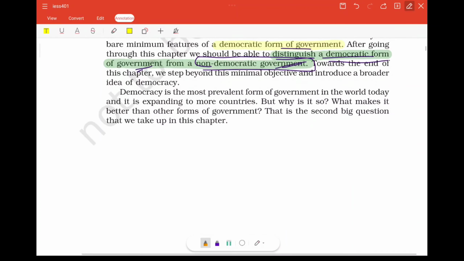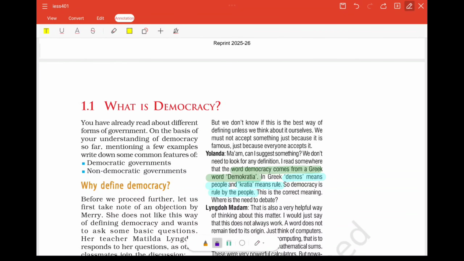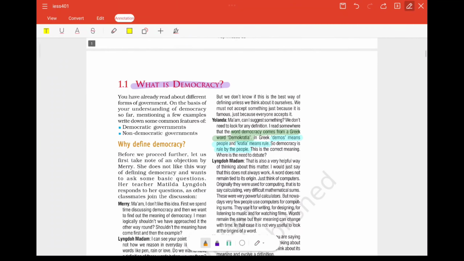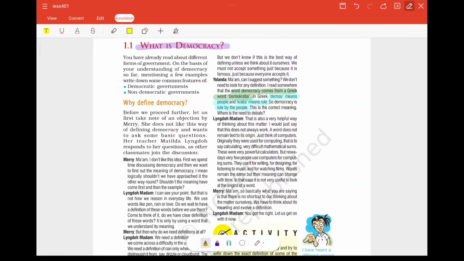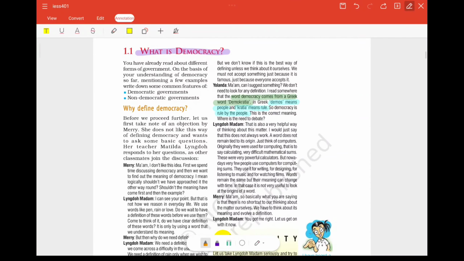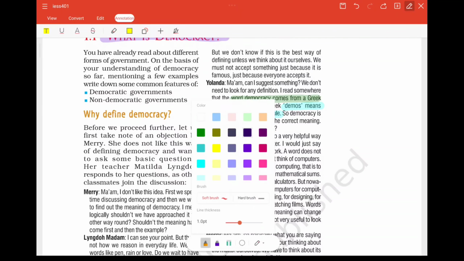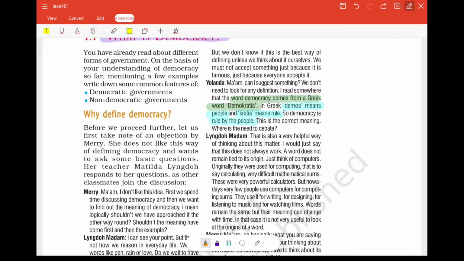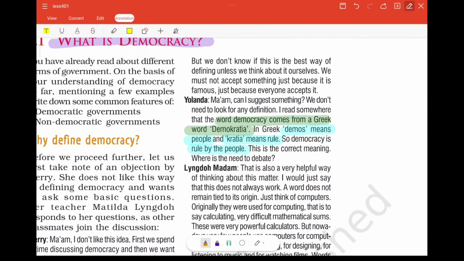If we look into the definition of democracy, the topic for us is what is democracy. You can see there is a lot of conversation given here between a teacher and the students, so we do not have a lot of information from here. We will directly jump into the etymology of the word democracy. Etymology means the origin of the word.